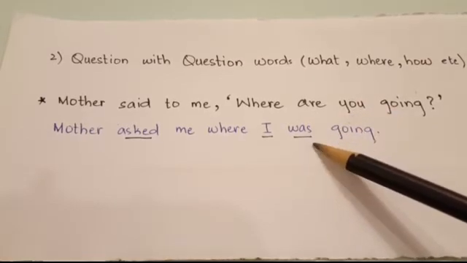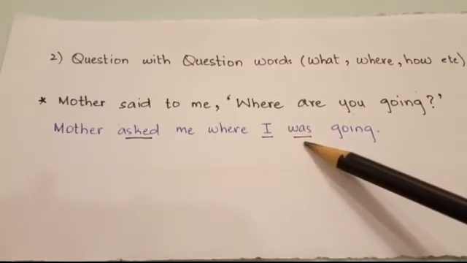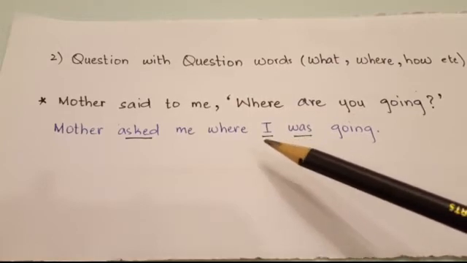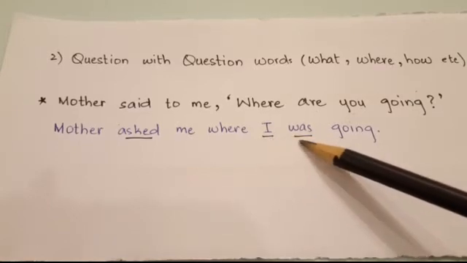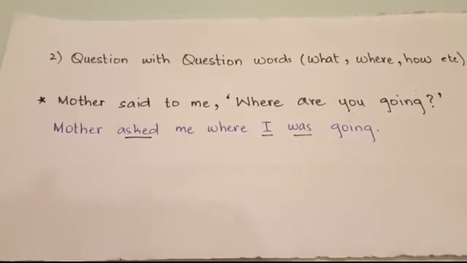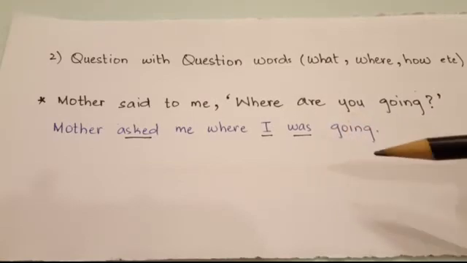In the reported speech, what do we do? We change the position of this helping verb and we bring it after the subject. So here in reported speech, the subject is I. So I have used was after the subject. So we always change the position of the helping verb whenever we are making a change from direct to reported speech for such kinds of questions.